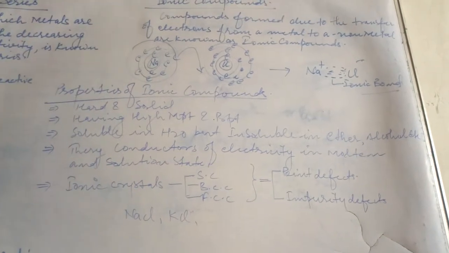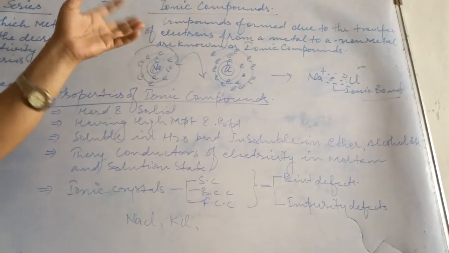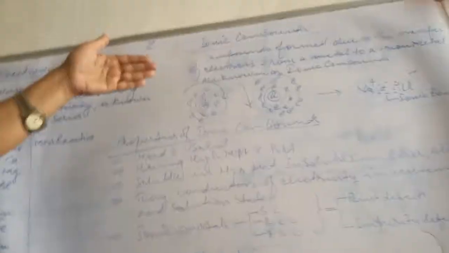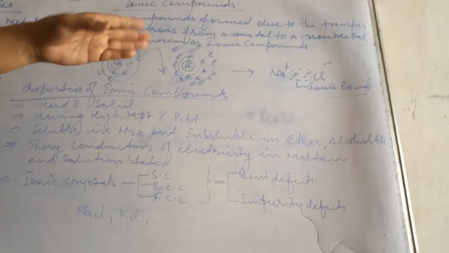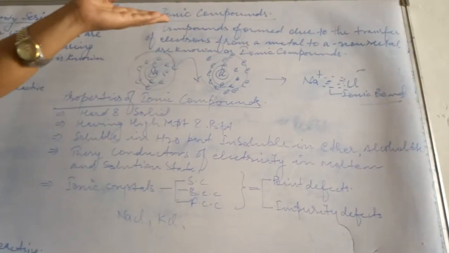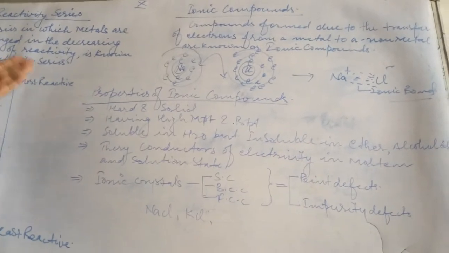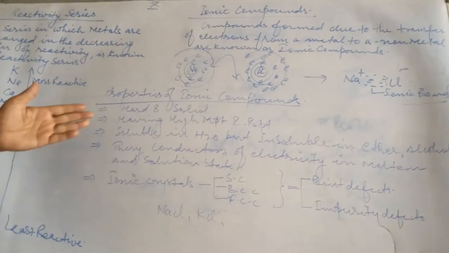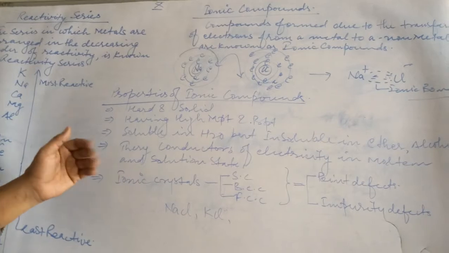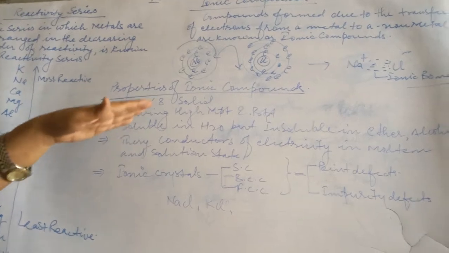So children, in this topic you have gone through the reactivity series and ionic compounds, how ionic compounds are formed, and what type of bonding is there: electrostatic force, meaning ionic bonding or electrovalent bonding, and sometimes called non-directional bonding. Ionic compounds are hard and solid, have high melting and boiling points, are soluble in water, insoluble in organic solvents, and conduct heat and electricity in the molten state and in solution.